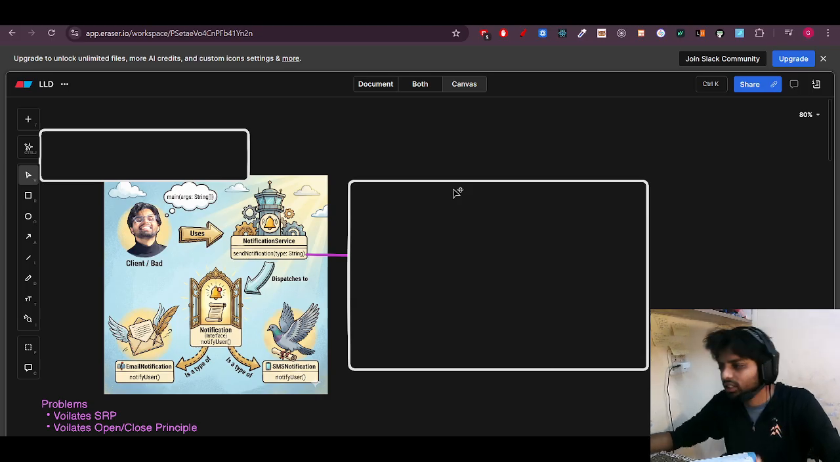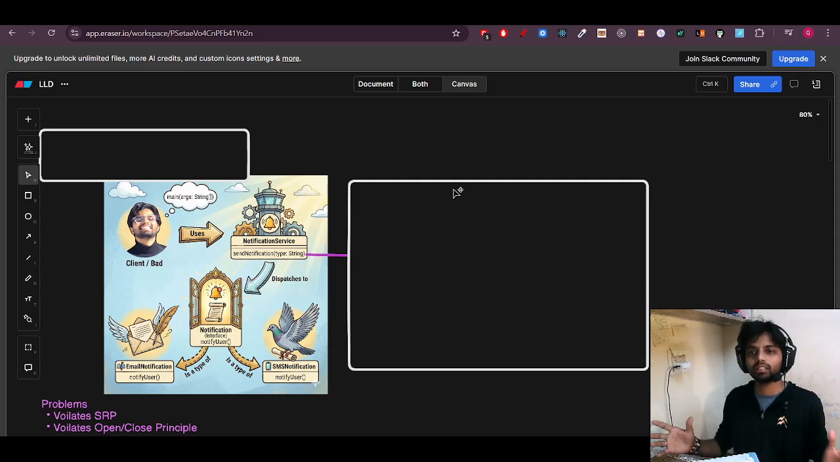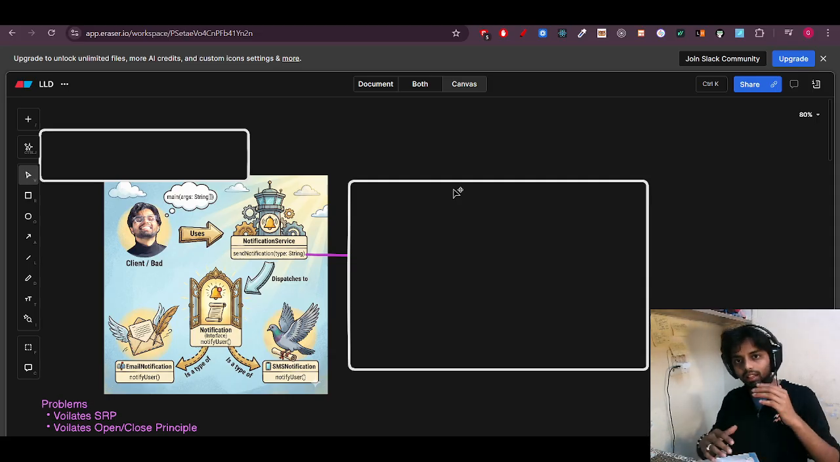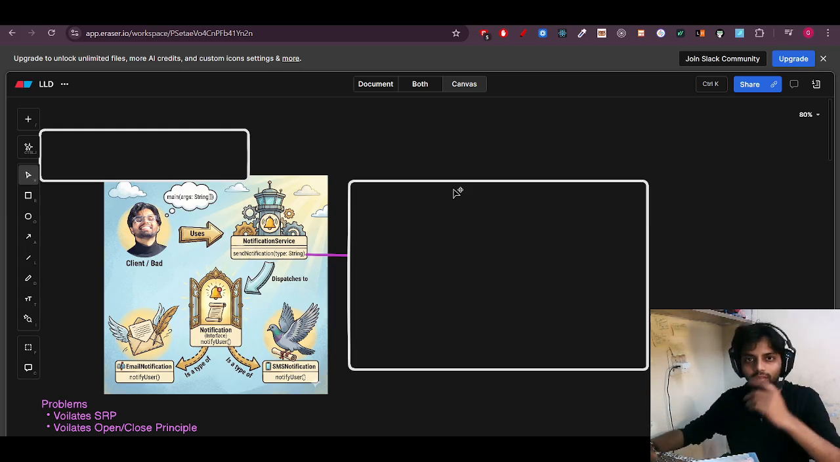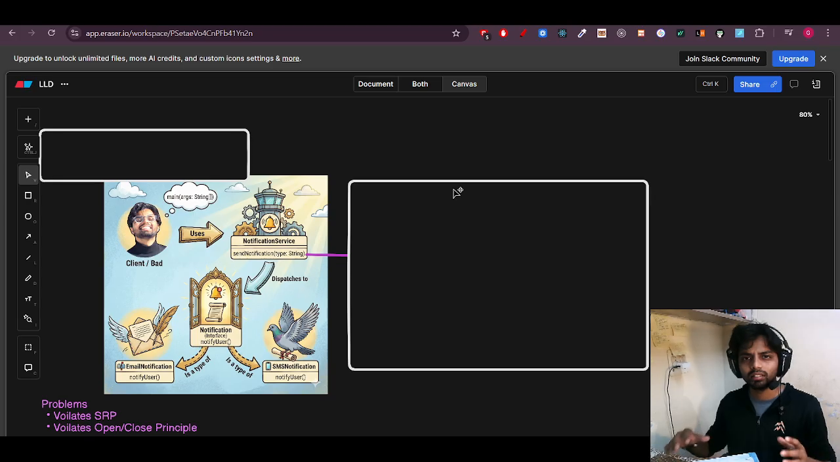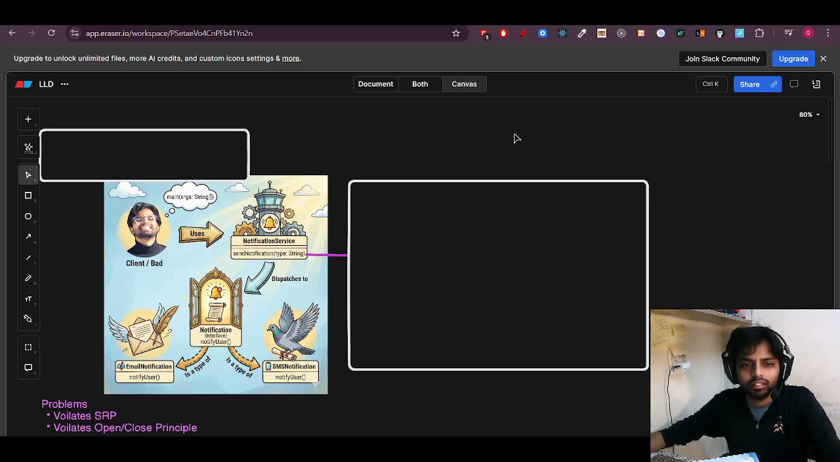So, what this pattern says, before that, let's revise everything we have learned and then move on to this factory design pattern step by step. Suppose we have to create a simple notification service which has two facilities. I can send notification via email or SMS.